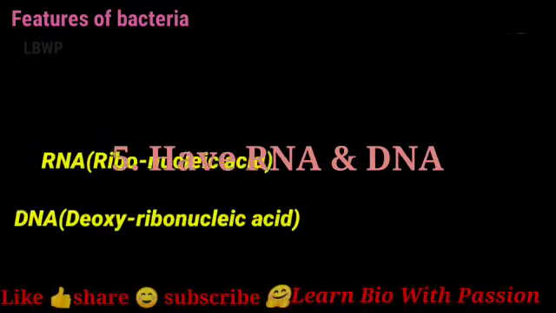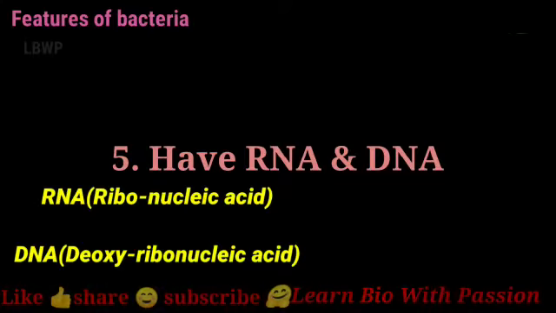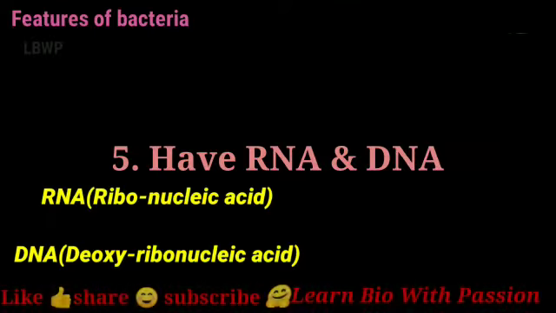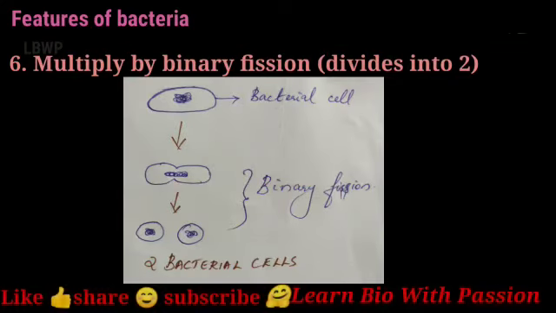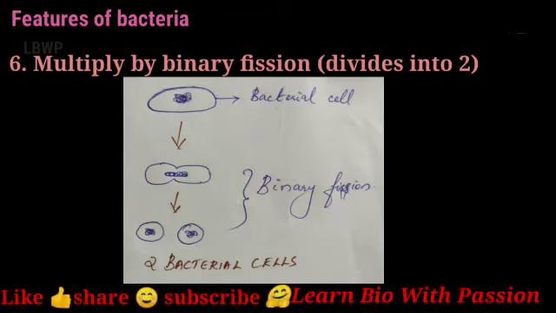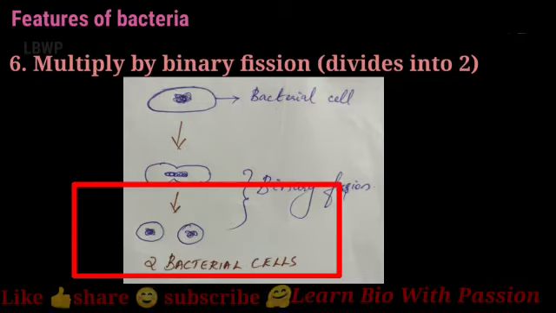Basically, a cell contains a nucleus and nucleic acid. The nucleic acid present inside bacteria can be RNA or DNA, or both can be present in the case of some bacteria. A single bacterial cell is divided into two different cells by a simple process of binary fission. That is, the bacterial cell is multiplied or reproduced by a process known as binary fission.